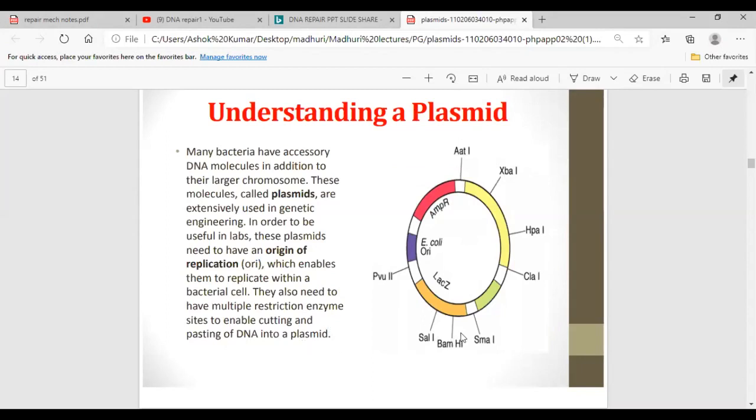What is a restriction enzyme? Restriction enzymes are, in other words, called molecular scissors. Like we cut a cloth with a scissor, these restriction enzymes act as scissors, and we can cut the plasmid at a restricted site, at a specific site. For every restriction site, there will be different restriction enzymes. So the role of the restriction enzyme is that we cut a plasmid at a particular restriction site, and we insert the new gene of our interest into the plasmid.